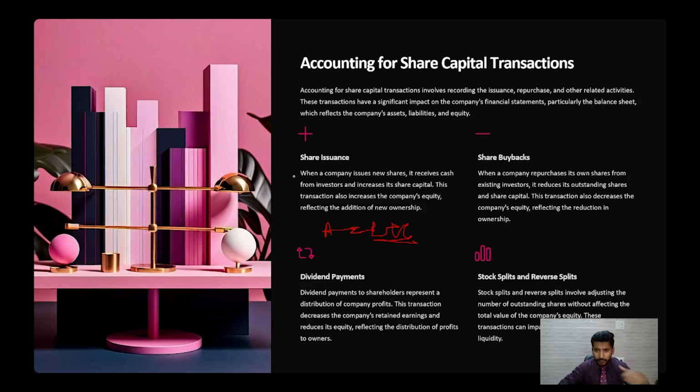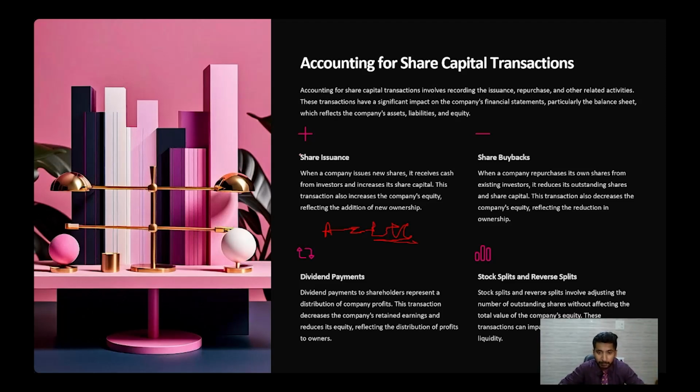For example, share issuance. When the company issues new shares, it receives the cash from the investors and it increases its share capital. This transaction also increases the company's equity, reflecting the addition of the new equity. Okay. Then comes the share buyback. When the company repurchases its own shares from the existing investors, it reduces its outstanding shares and the capital. This transaction also decreases the company's equity, reflecting the reduction in the ownership.